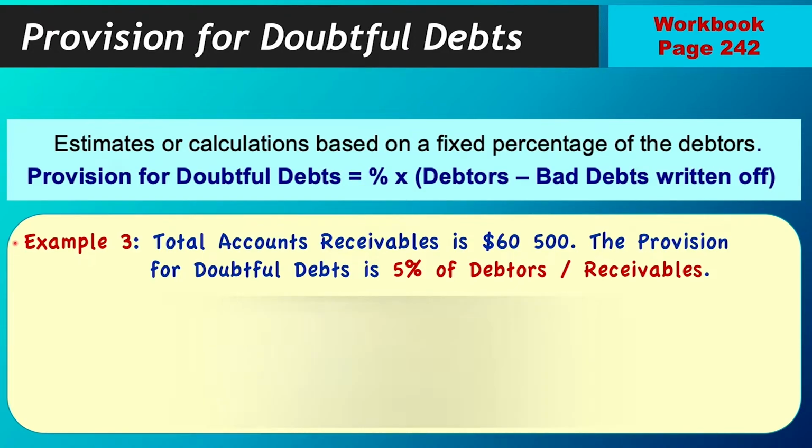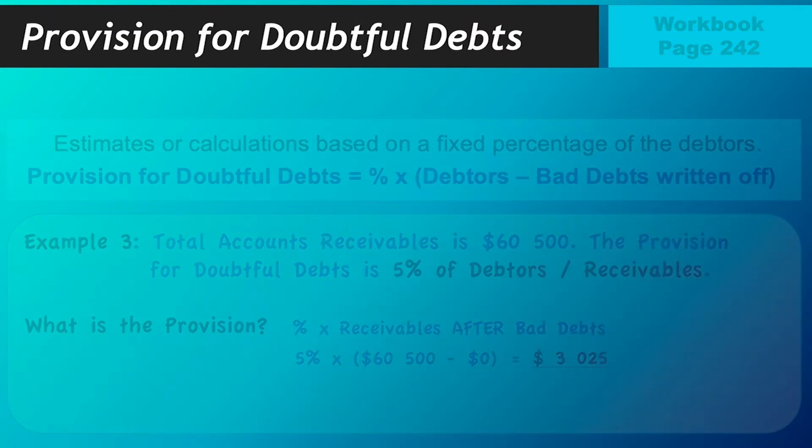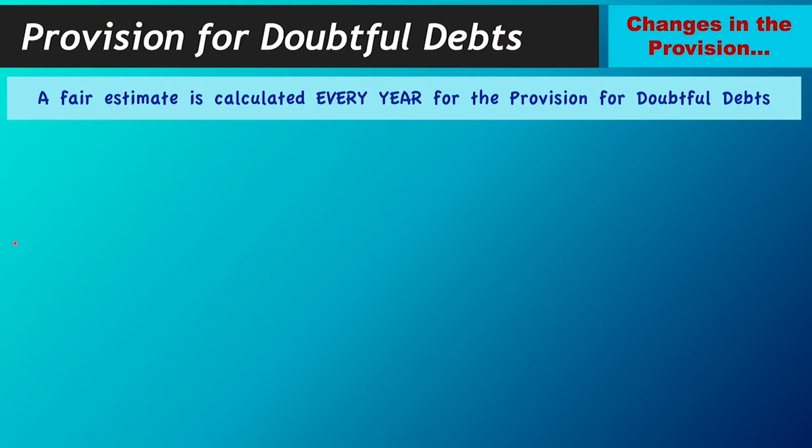That means your formula remains the same, percentage by receivables after bad debts. But because the bad debts are zero, it will just be 5% of your 60,500. And your provision in this case, for this example, will be 3,025. Okay, so good. We have it there. We have calculated our provision. We had our 3 examples and we calculated our provision.